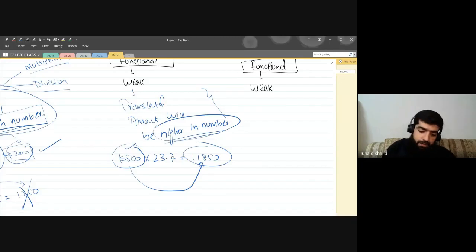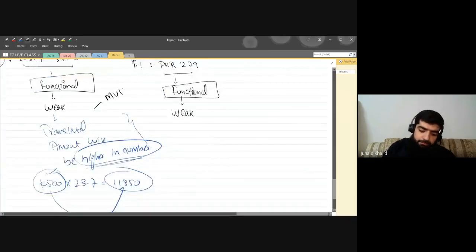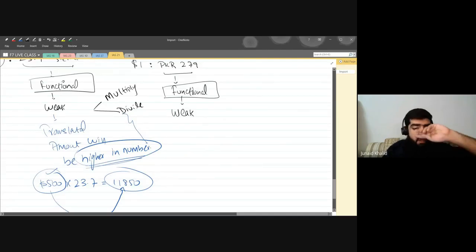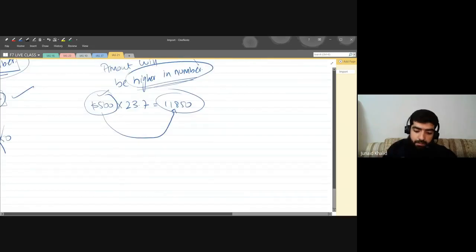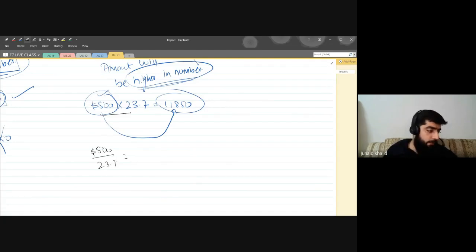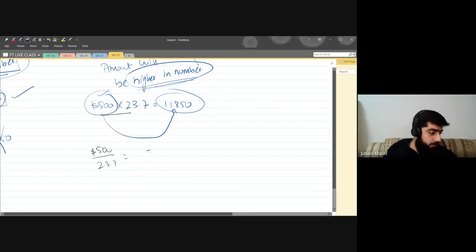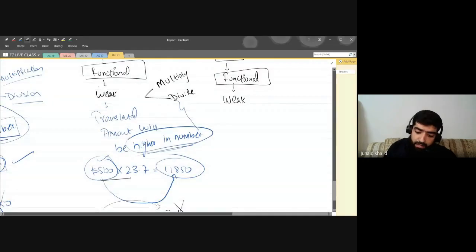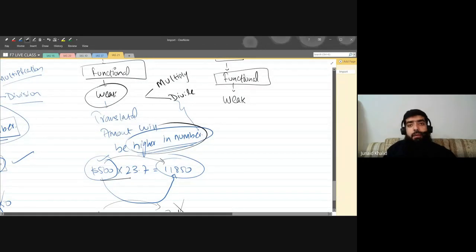In order to make it higher, either you will multiply it or you will divide it. Now let's see how we are going to get the higher number. While multiplying, you got the answer 8850. Let's try to divide and take the answer for this one. If we divide 500 by 23.4, this will make 21, which means that will be quite lower. But our functional currency is weak, so we need a higher amount, and this will bring the higher amount by multiplication.